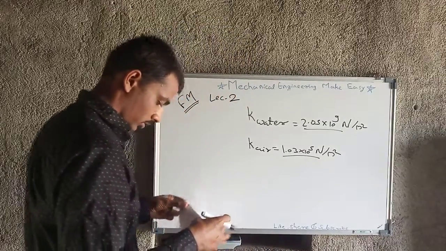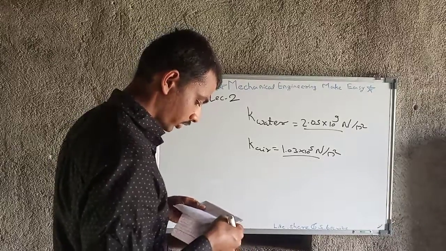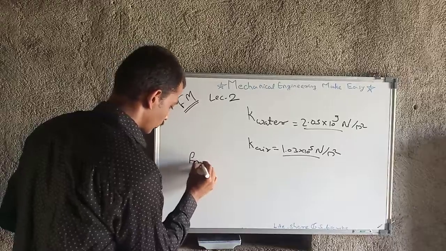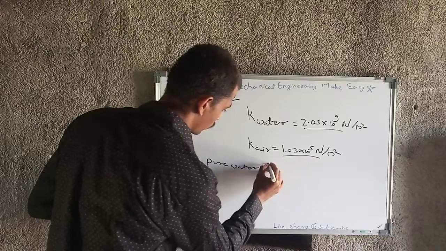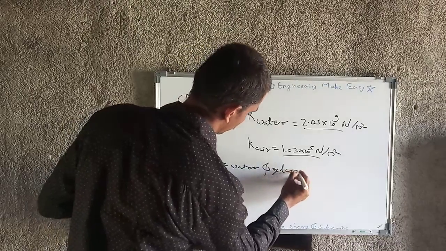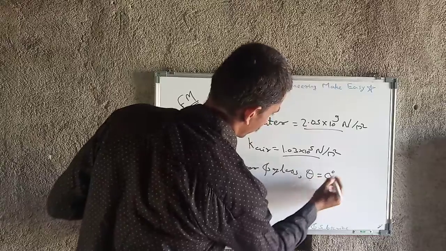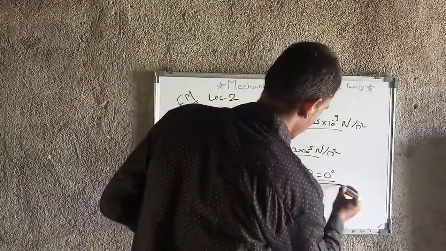Again I have another bonus point, that is pure water and glass. For pure water and glass, the theta value is 0 degree, and this is for capillarity.